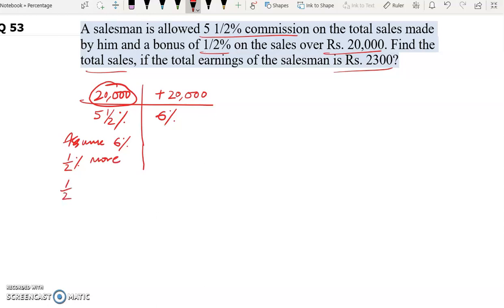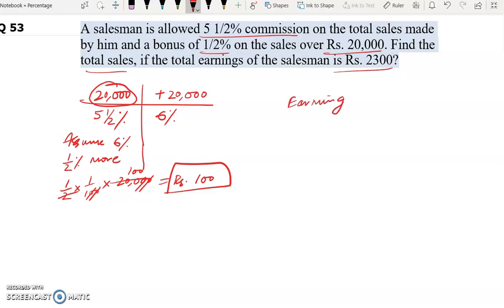Now 0.5% of 20,000 will be how much? 0.5% of 20,000 will give us 100 rupees. Now in the question, the earnings of the salesman is how much? 2,300.